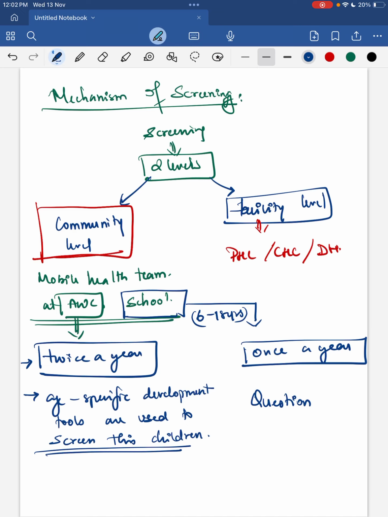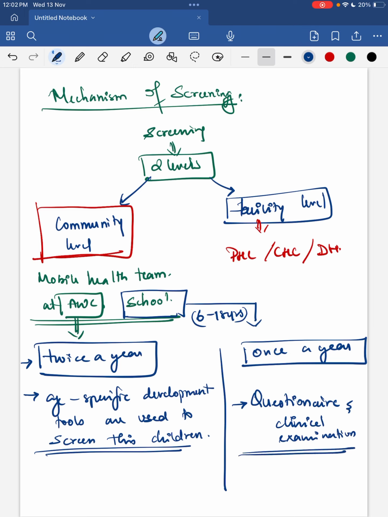Facility level screening is done at PHC, CHC and district level hospitals. Next, what is the composition of your mobile health team? There should be 2 doctors, that is 2 medical officers, an ANM or a staff nurse, and 1 pharmacist.